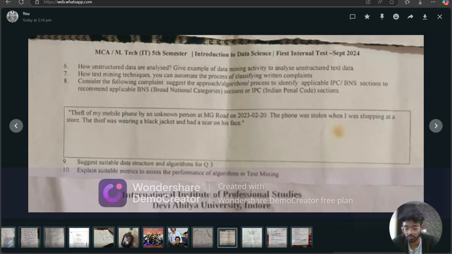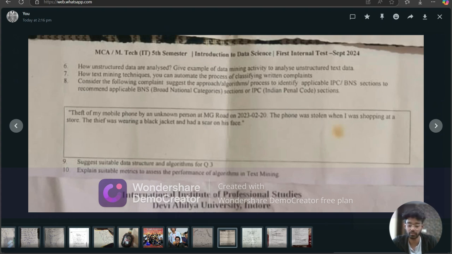First, we will do text processing, which means tokenize the complaint text into individual words or phrases. Remove stop words, punctuation, and special characters. Convert all text to lowercase.